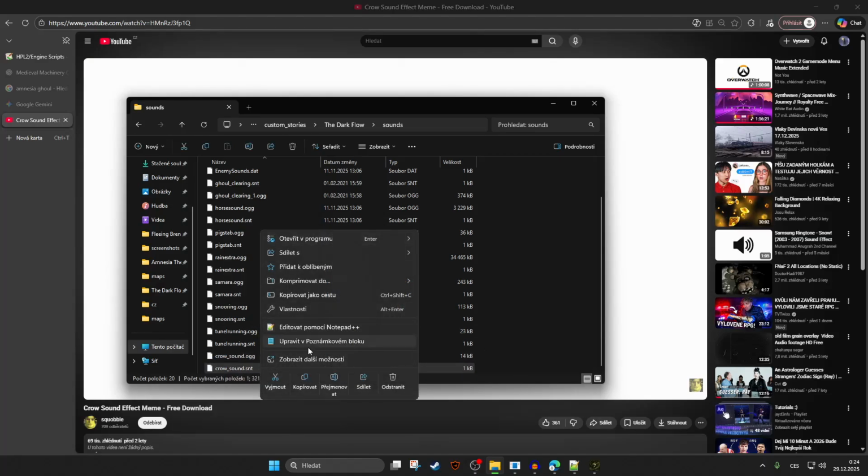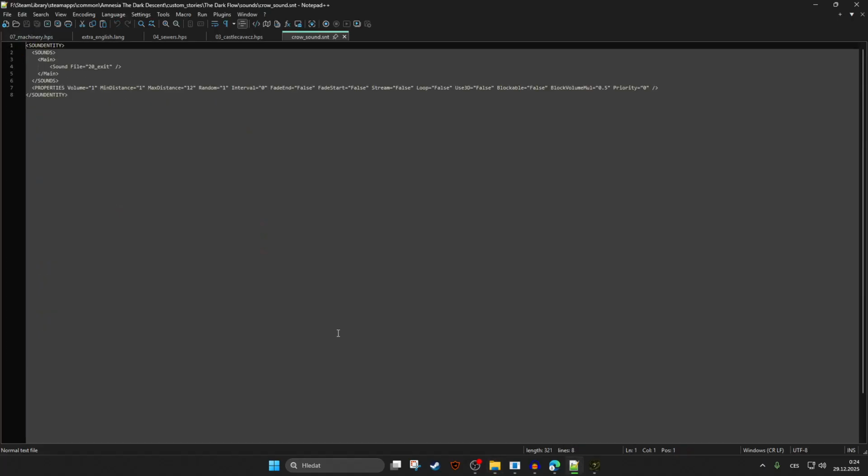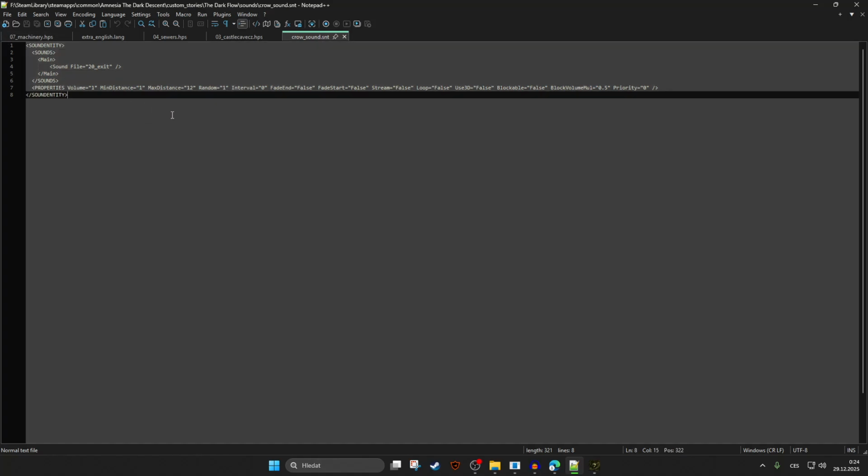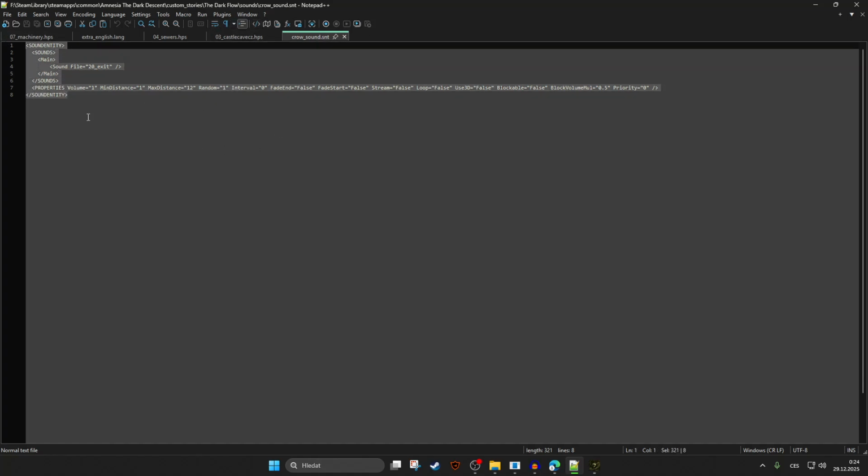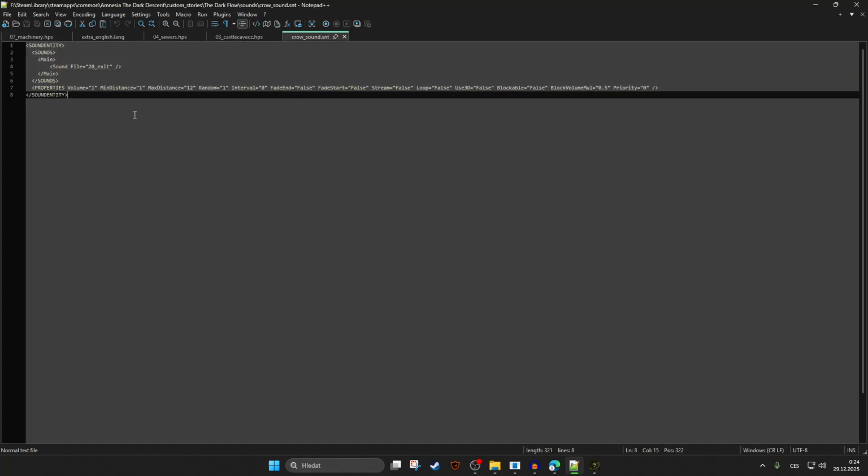Now you're gonna open it either as a text document or Notepad++. So let's put it in Notepad++, which is the way we script, but it's gonna be the same for a text document. And as you can see, this is the main thing, how to make a sound. So this is what you're gonna use simply, right?